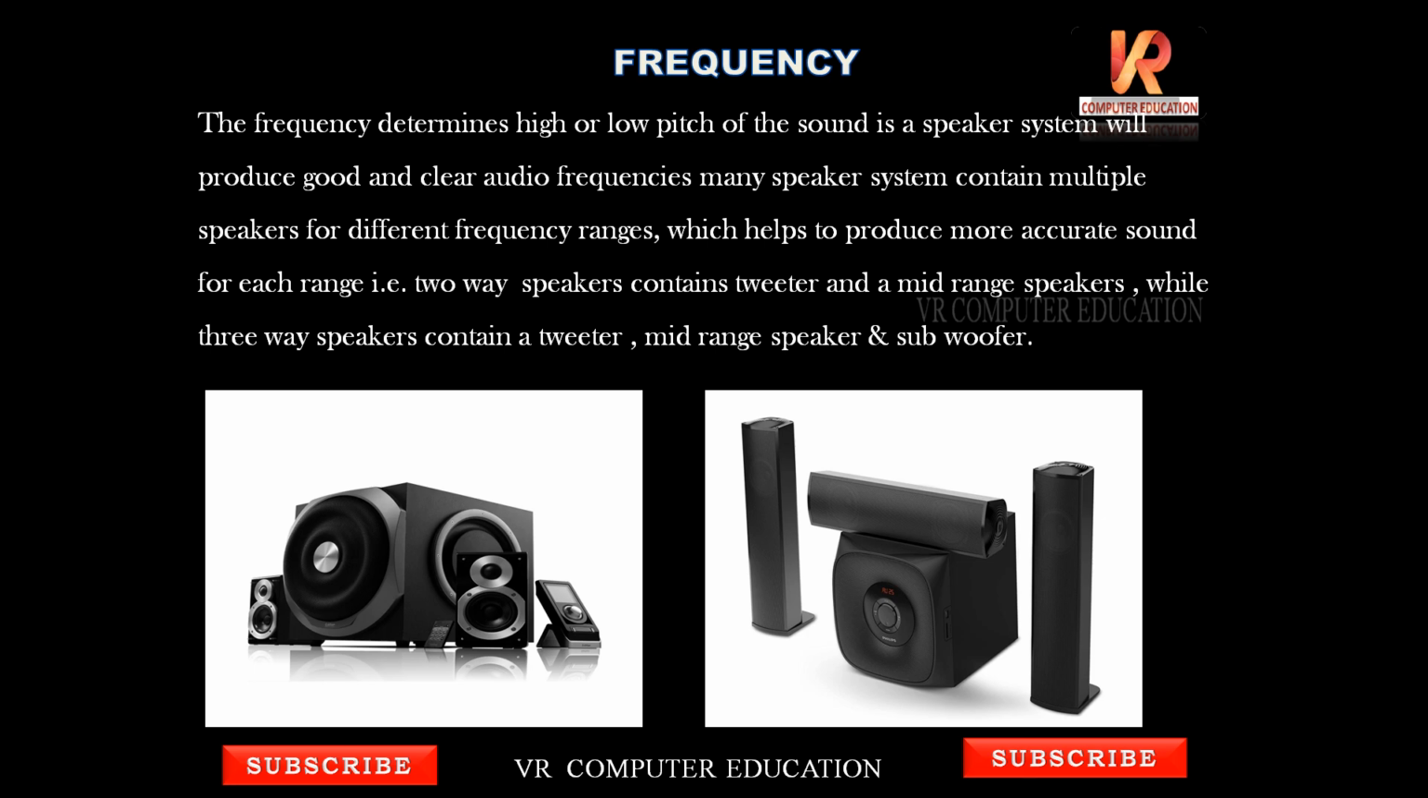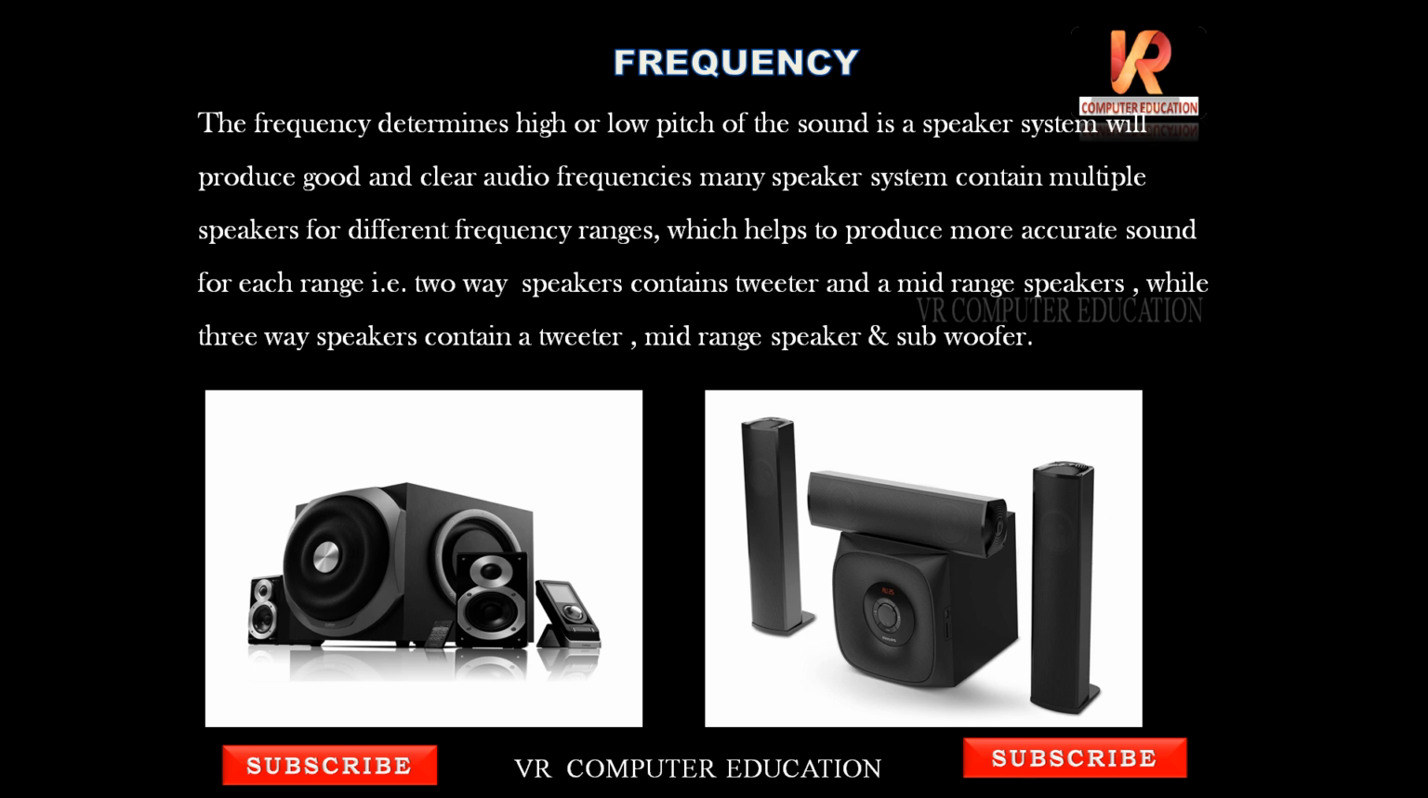So many systems, say we have a home theater. It contains multiple speakers. That is what we are speaking about. Some speaker systems contain multiple speakers for different frequencies. So in that, if we have two speakers, one speaker will play music, another speaker will play song, like that. So they will share the frequencies, which helps to produce more accurate sound for each range.